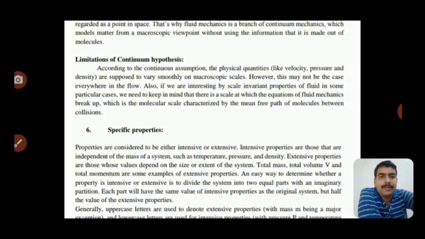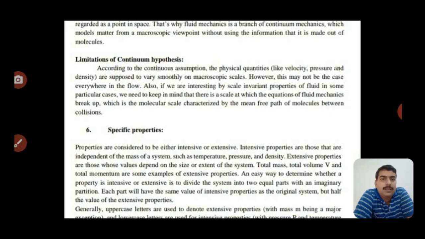Now, some limitations of the continuum. According to the continuum assumption, physical quantities like velocity, pressure and density are supposed to vary smoothly. On a microscopic scale, the quantity is very small, infinitesimal.